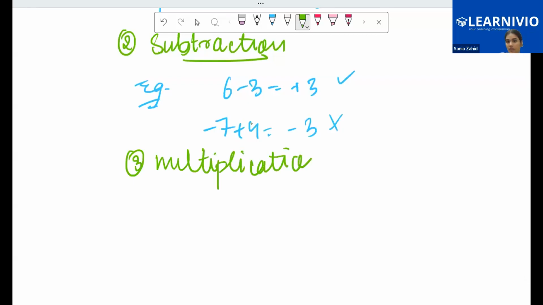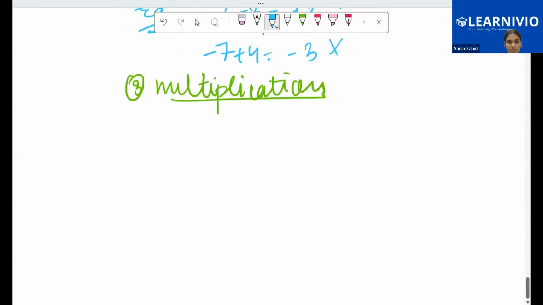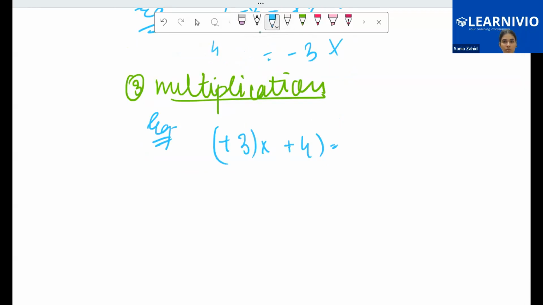So when we talk about multiplication, let's suppose I have 3 multiplied with minus 4. No, wait. We have to take whole numbers, so I cannot take minus 4. I have to take a positive number only. So now, Hanvi, I have two whole numbers: 3 and 4. What is my answer on multiplication? What is the answer when I multiply them?